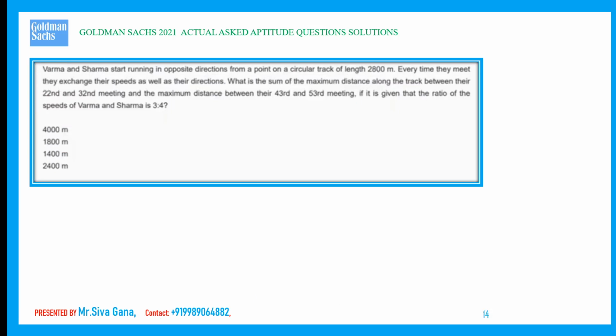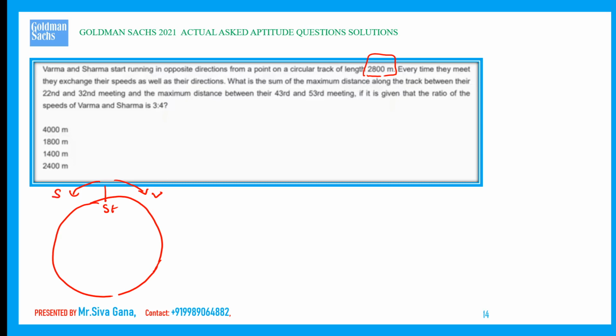Verma and Sharma start running in opposite directions on a circular track. Let us say there is a circular track whose length is 2800 meters. Let us say this is the starting point. If Verma is moving in this way, Sharma is going to move in this way. Both are starting in opposite directions.